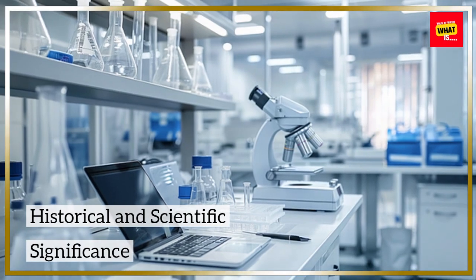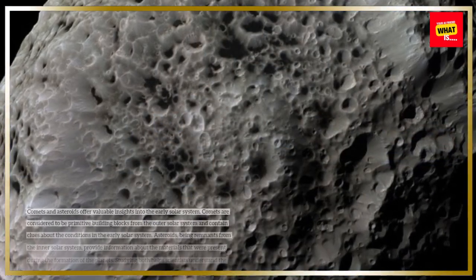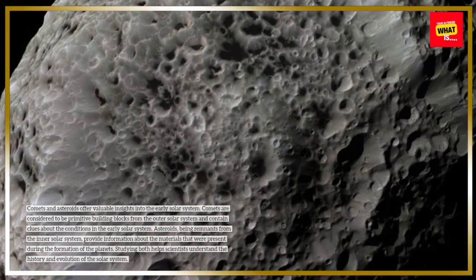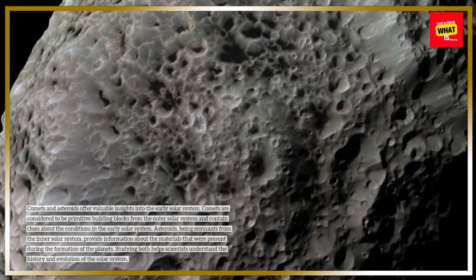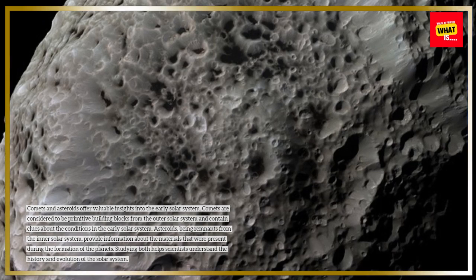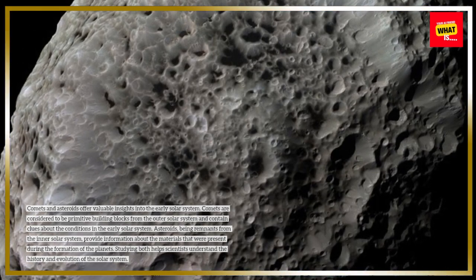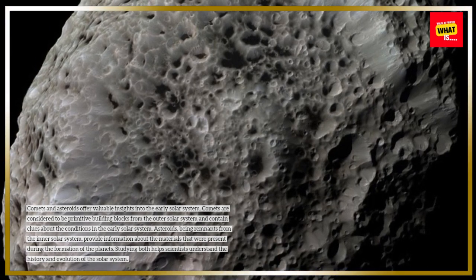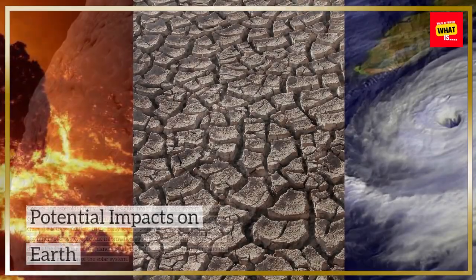Historical and scientific significance. Comets and asteroids offer valuable insights into the early solar system. Comets are considered to be primitive building blocks from the outer solar system and contain clues about the conditions in the early solar system. Asteroids, being remnants from the inner solar system, provide information about the materials that were present during the formation of the planets. Studying both helps scientists understand the history and evolution of the solar system.